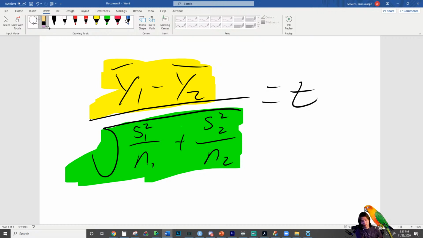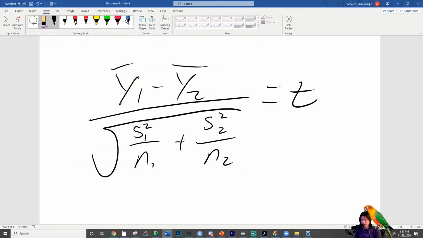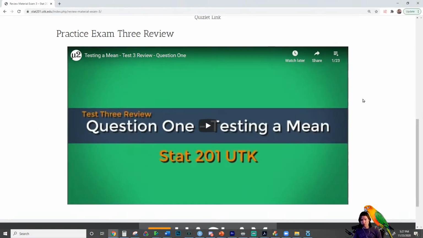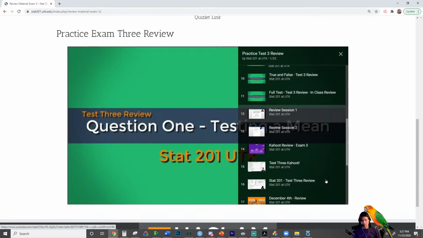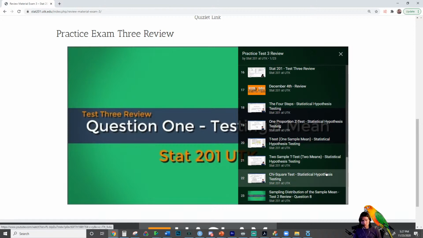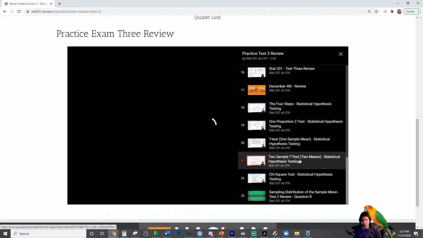So this equation, which leads to your T statistic, can have very, very different sample sizes. One big thing I want to make clear, and let me give a shout out here to videos that don't have latency. In the exam review, let me go to the exam review page. Please check out this playlist. This playlist has a lot of really good review videos, and I'm going to drop it in the chat too. Let's click on this and go over to the 2-sample T-test right here.